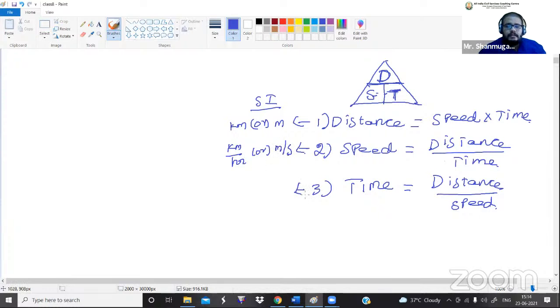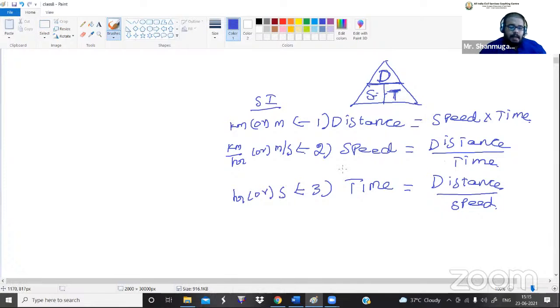Then what is the SI unit for time? We should calculate either in hours or seconds. We have the minute value also, but in this concept we don't give the time in minutes, like 15 minutes, 10 minutes, 20 minutes. The answer will be found in an hour value or else in a second value.